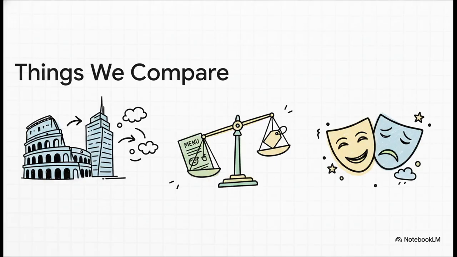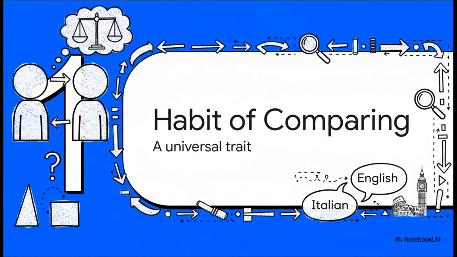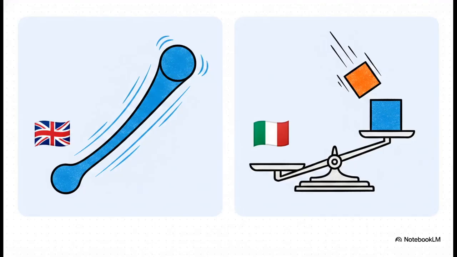And the beautiful thing is, Italian works in the exact same way. So here is our roadmap for the explainer today. Step by step, we're going to get you sounding like a local. All right, let's kick things off with Section 1, the human habit of comparing. Now, that impulse to compare is universal, absolutely. But the mechanics in Italian are beautifully different from English. See, in English, we kind of morph our words. We change big into bigger or fast into faster. Italian, however, generally does not change the adjective itself at all. Instead, it relies on these really powerful helper words, più, meno, and tanto.